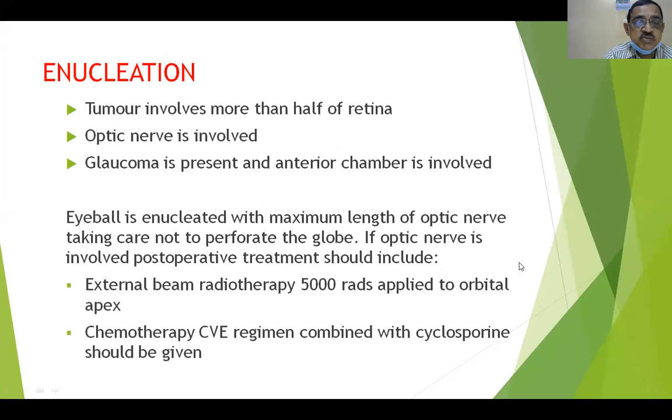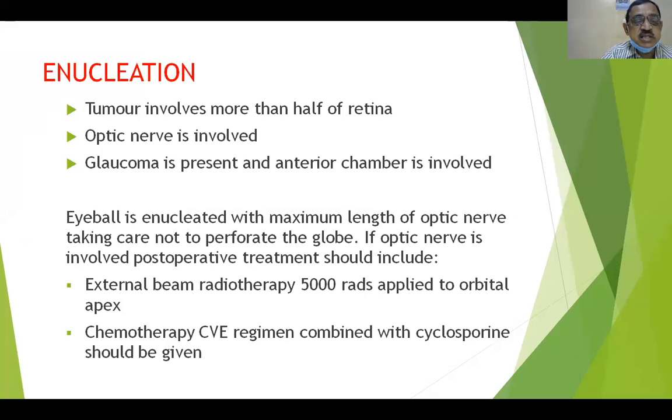So next, suppose the tumor is not regressing with conservative therapy such as chemotherapy, brachytherapy, and external radiation by linear accelerator, which directly burns the tumor, leaving the normal tissue.